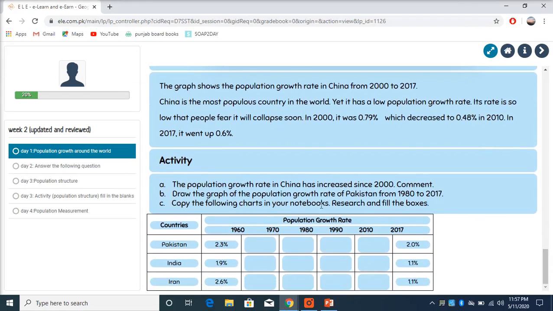Copy the following chart in your notebooks, research and fill the boxes. So next we have to make this grid on our copy and then write the population growth rate in 1960. It was this. So we have to find out for 1970, 1980, 1990, 2010 and 2017 we have right here. So after researching these population growth rates and writing them on your grid, your day 2 for geography is done.